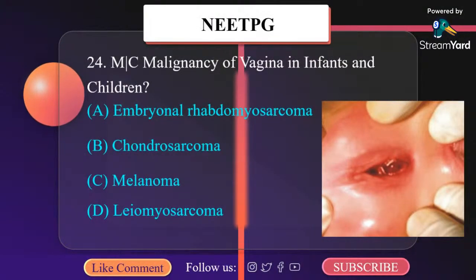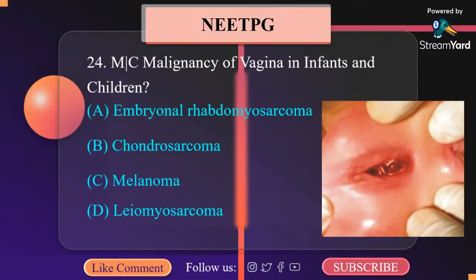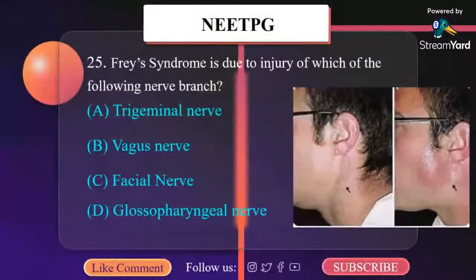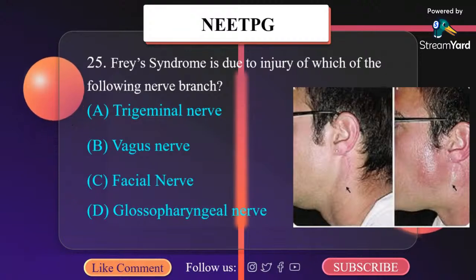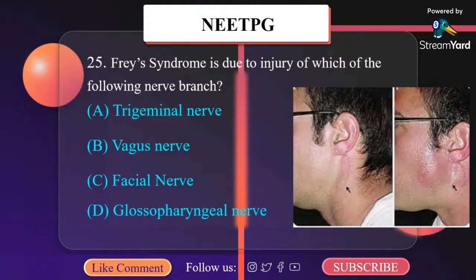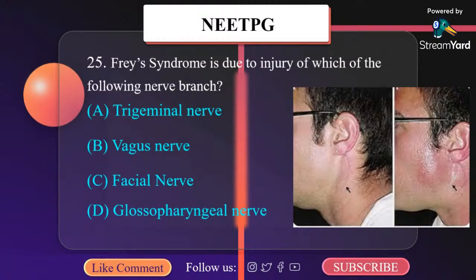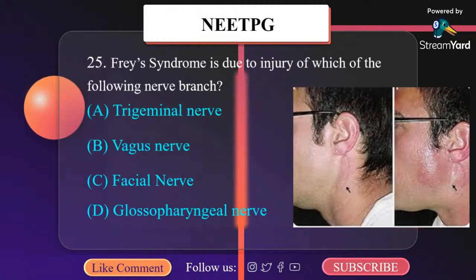Most common malignancy of vagina in infants and children is A. Embryonal rhabdomyosarcoma, B. Chondrosarcoma, C. Melanoma, D. Leiomyosarcoma. It is embryonal rhabdomyosarcoma. Frey syndrome is due to injury of which of the following nerve branch? A. Trigeminal nerve, B. Vagus nerve, C. Facial nerve, D. Glossopharyngeal nerve. So the correct answer here is trigeminal nerve. Auriculotemporal nerve carries postganglionic parasympathetic fibres, which on injury during parotidectomy results in gustatory sweating syndrome known as Frey's syndrome. So it is trigeminal nerve.